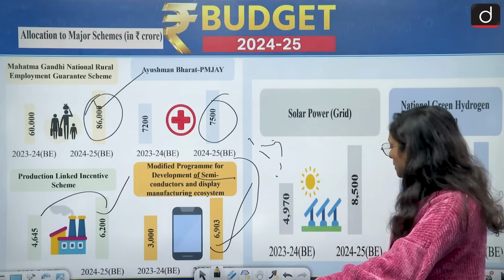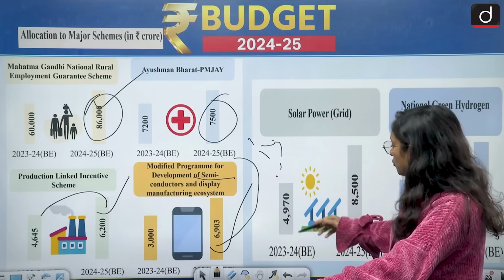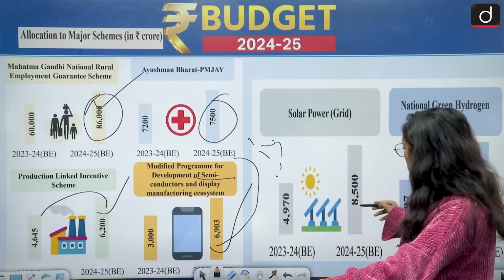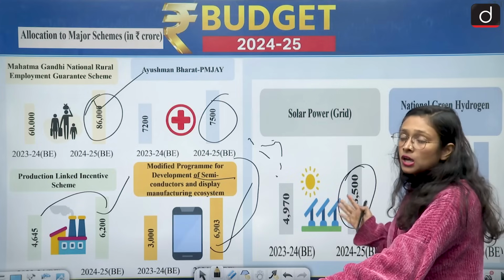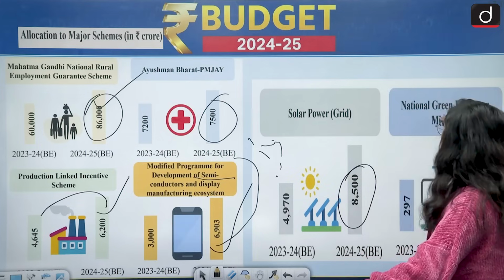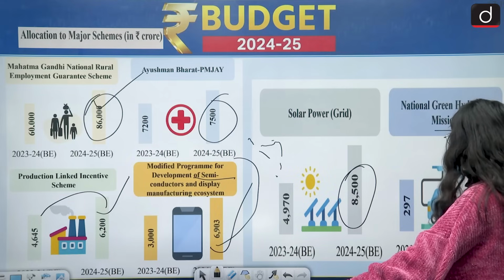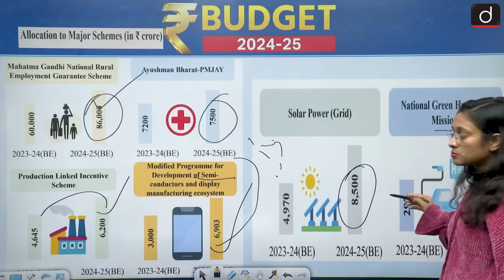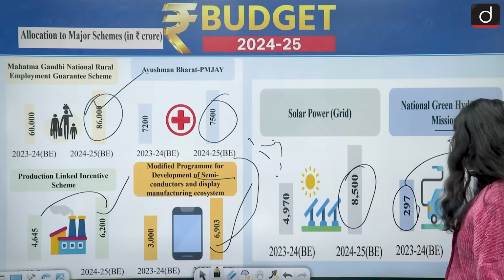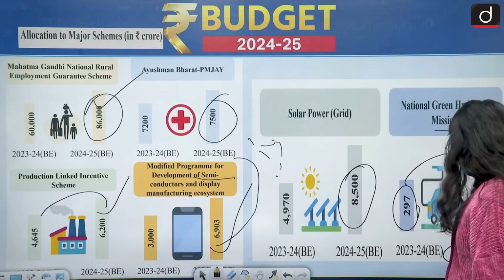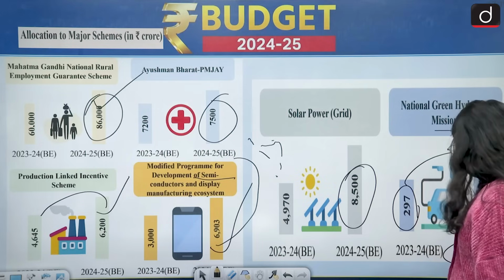The budget estimate earlier was 4,970, but right now it is 8,500. So it has almost doubled, which is a very positive thing. And then the National Green Hydrogen Mission. It has also more than doubled, from 297 to 600. So this is also a very positive thing.